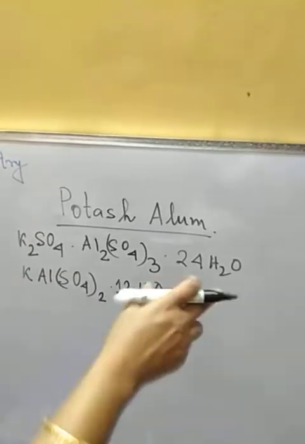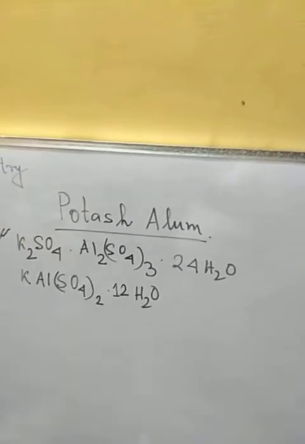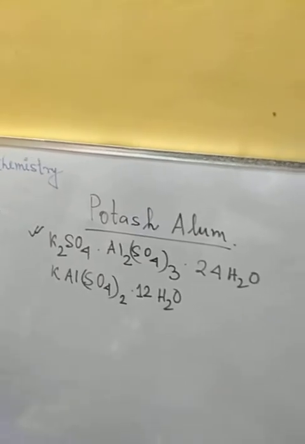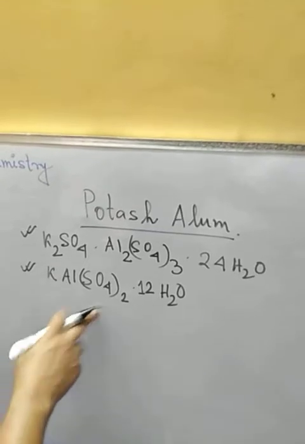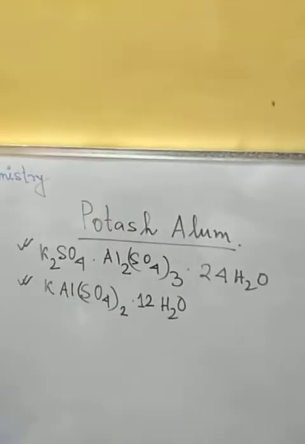That means we are just making half of it. Okay, so in either manner we can express the formula of potash alum. This is potassium aluminium sulfate along with water, hydrated potassium aluminium sulfate.